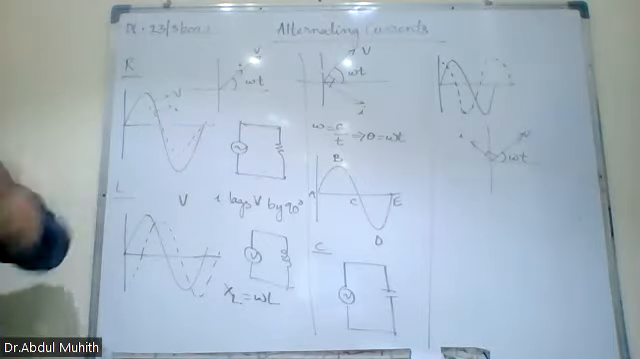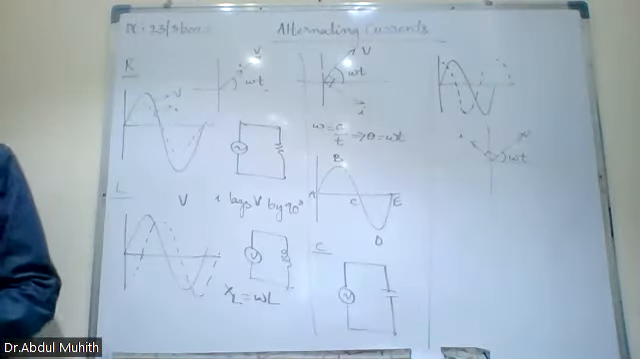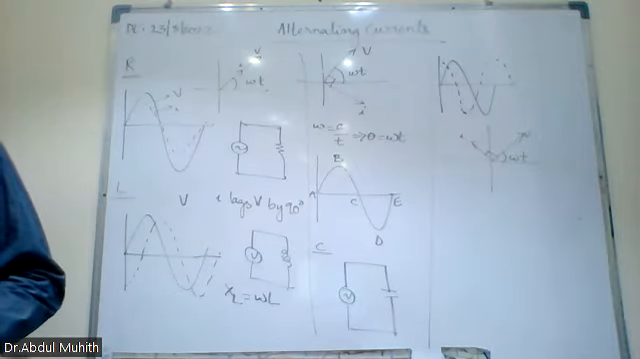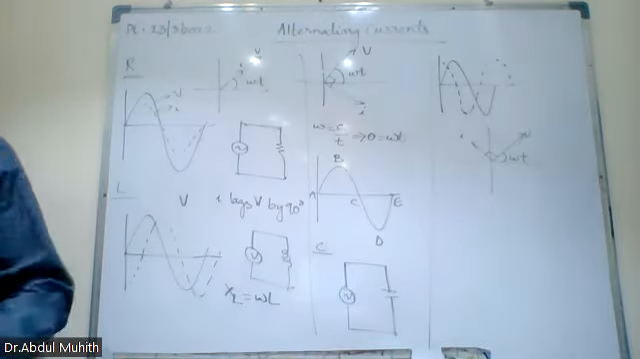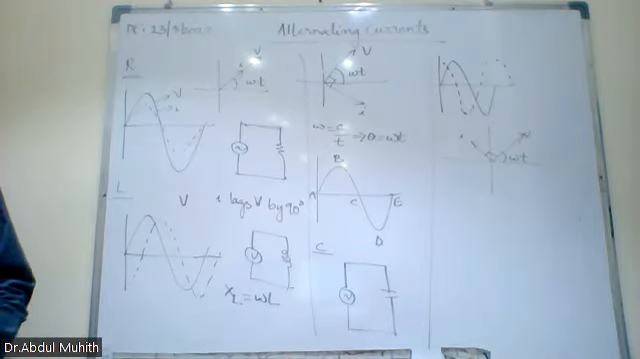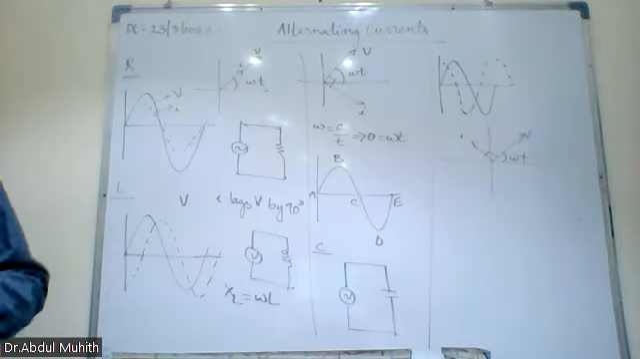So in one cycle, what will happen? A to B, B to C, every quarter cycle. Explain. What is the purpose of a capacitor? What is the function of a capacitor, first of all? Sir, it stores charges, it stores energy. It stores electrical energy in the form of an electric field. Very good. It stores electrical energy in the form of electric field.